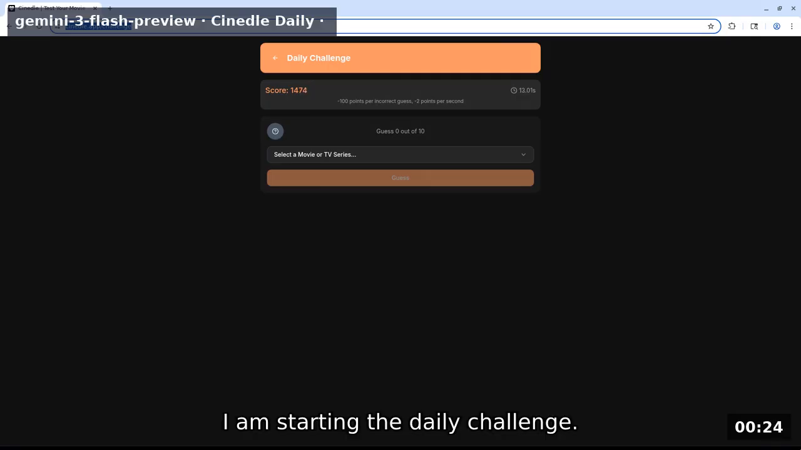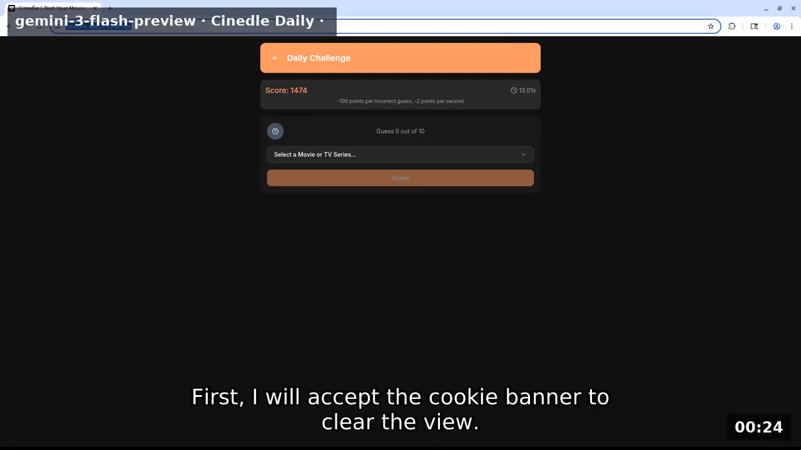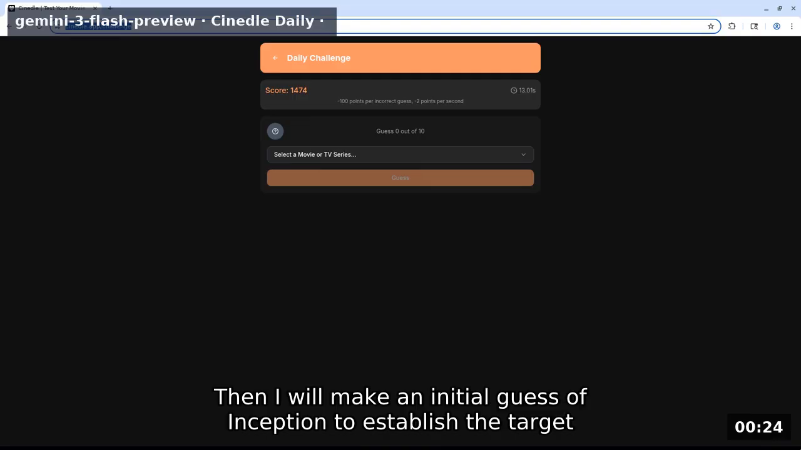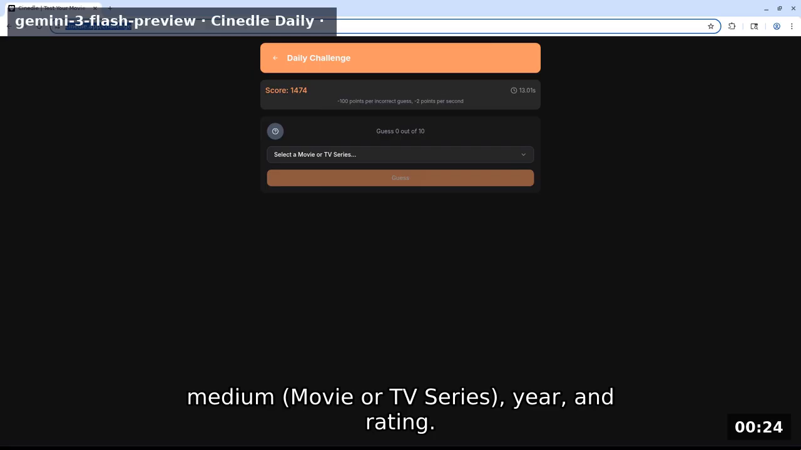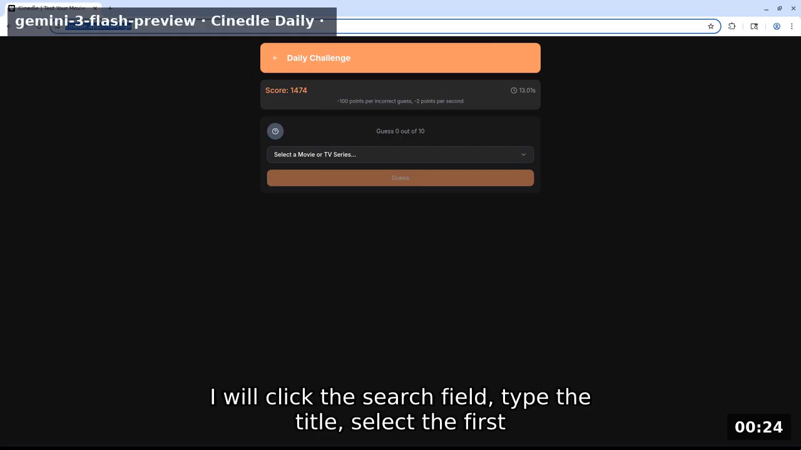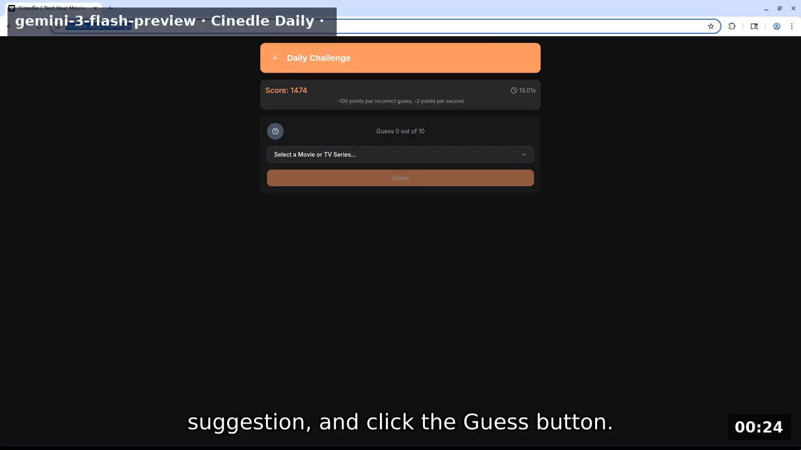I am starting the daily challenge. First, I will accept the cookie banner to clear the view. Then I will make an initial guess of Inception to establish the target medium, movie or TV series, year, and rating. I will click the search field, type the title, select the first suggestion, and click the guess button.